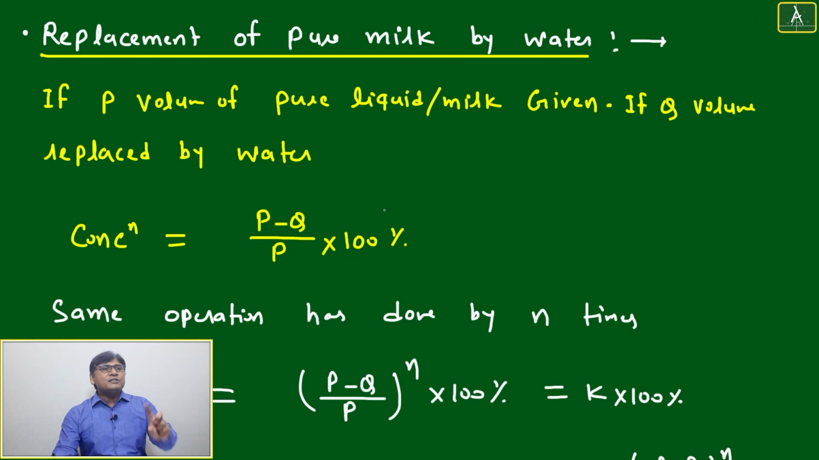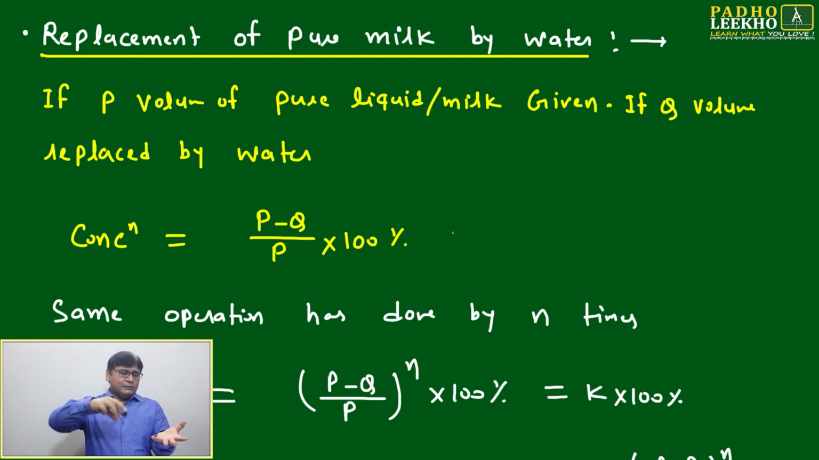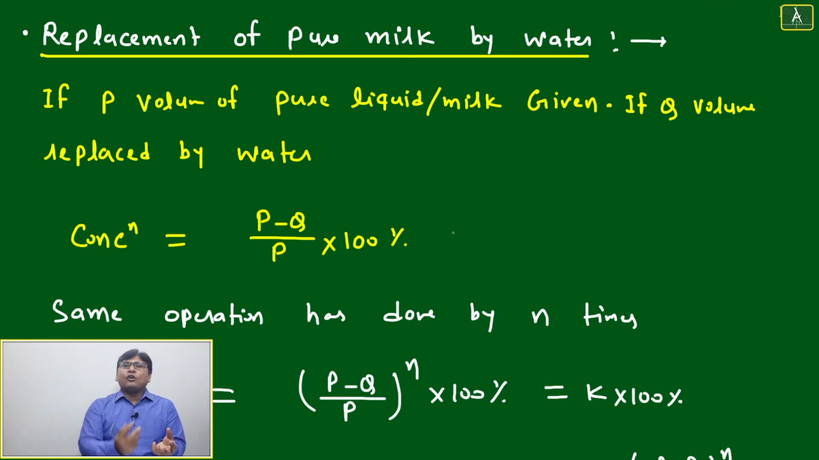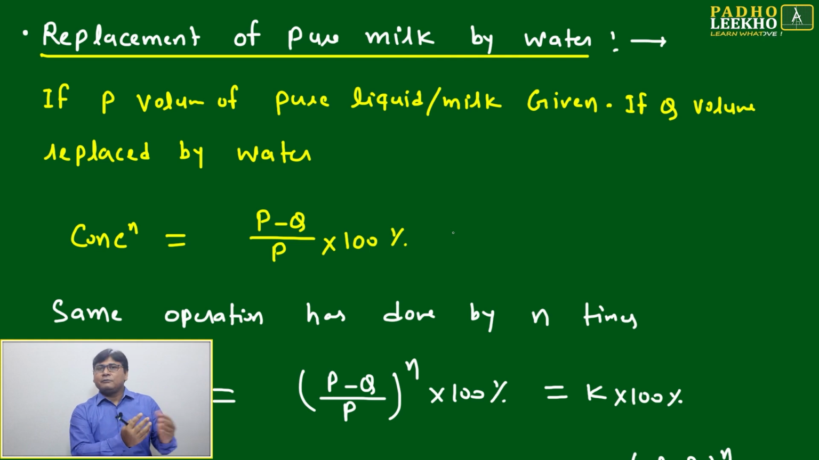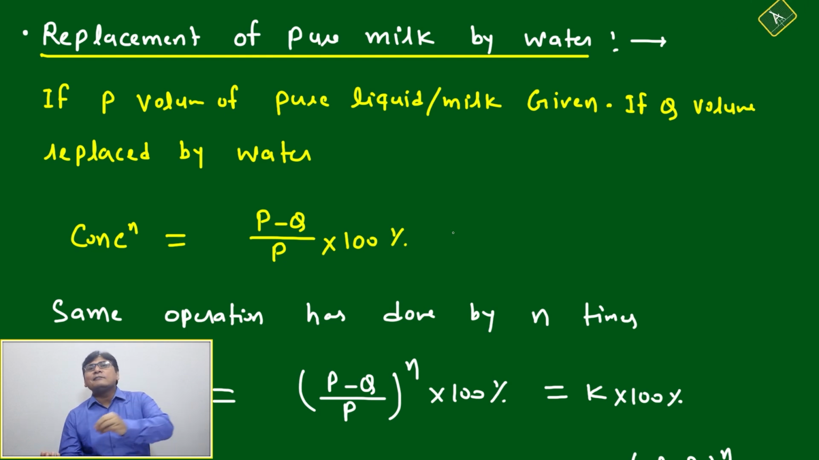Bit more. Replacement of pure milk by water. Okay. Now we are taking two extreme cases. If we are mixing one mixture either by pure milk or water, or replacing by pure milk or pure water, we have seen now. Now एक तरफ पानी, एक तरफ दूध. Now what we are doing? Pure milk we are replacing by water.